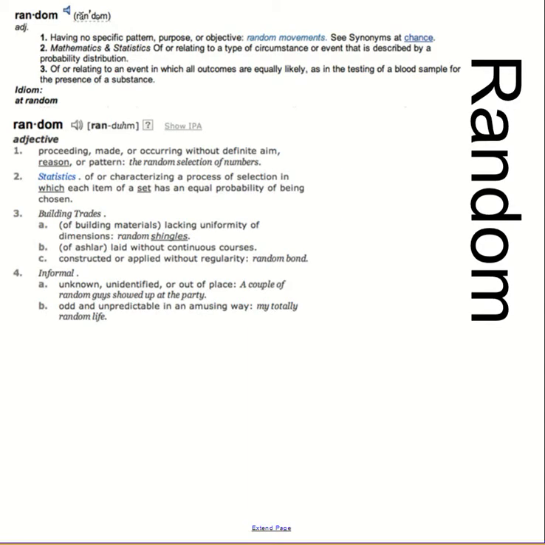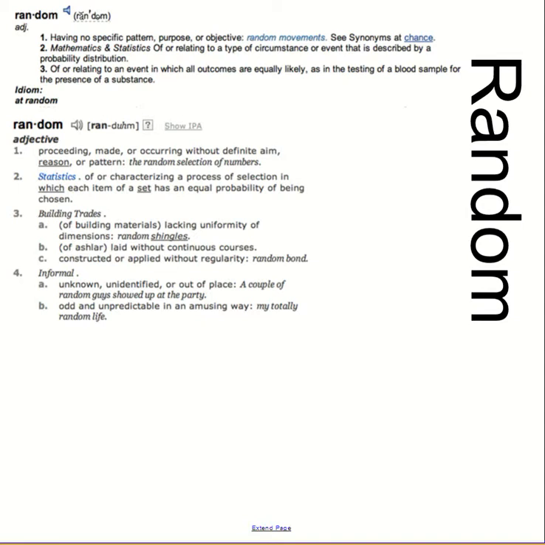And so we're going to talk about some definitions for random. Random is, by one definition, having no specific pattern, purpose, or objective. It's of or relating to a type of circumstance or event that is described by a probability distribution. It's of or relating to an event in which all outcomes are equally likely, as in the testing of a blood sample for the presence of a substance.